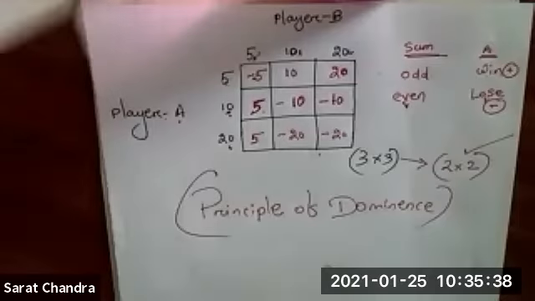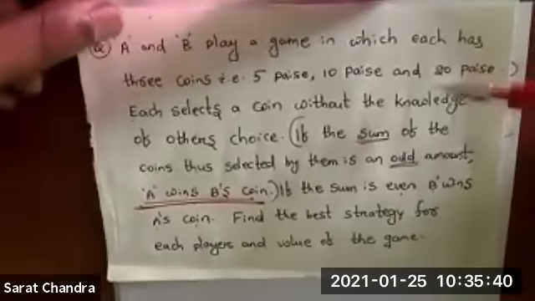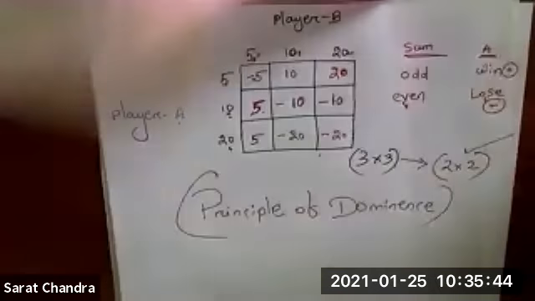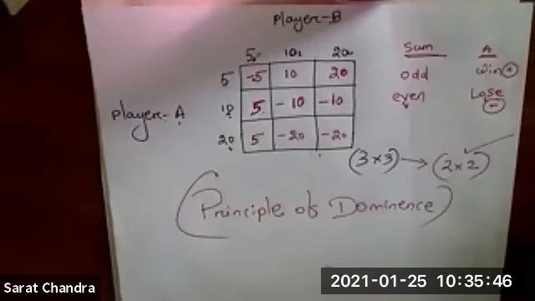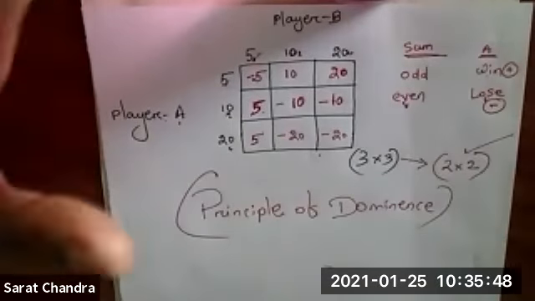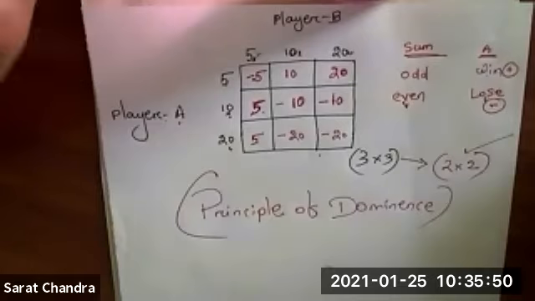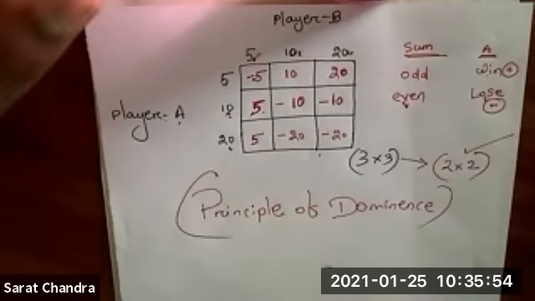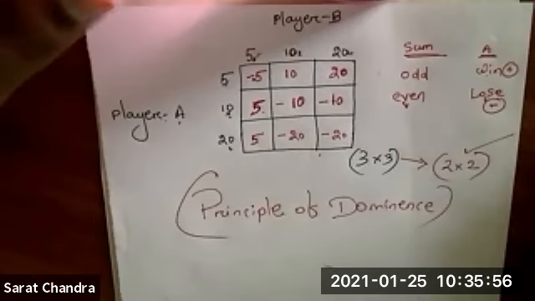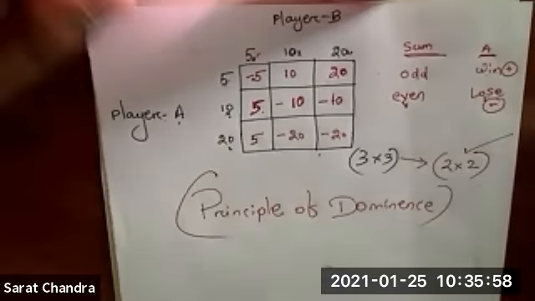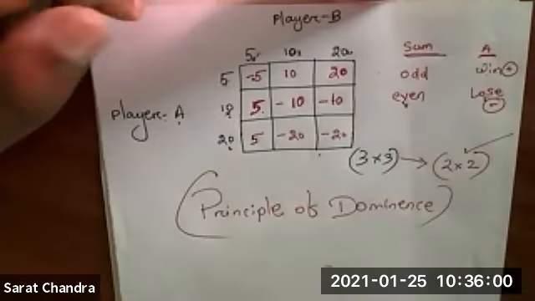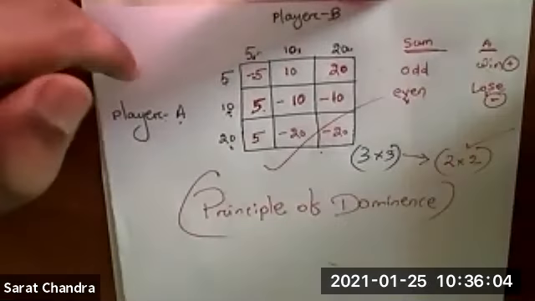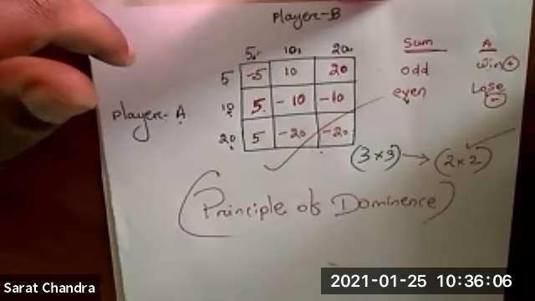But if they do not mention the matrix, then you have to read the question and draw the matrix. Normally this kind of question has not been asked so far, but we have to prepare for all the probabilities. The solution of this question I will post in the group today. The only difficult part is constructing the matrix.